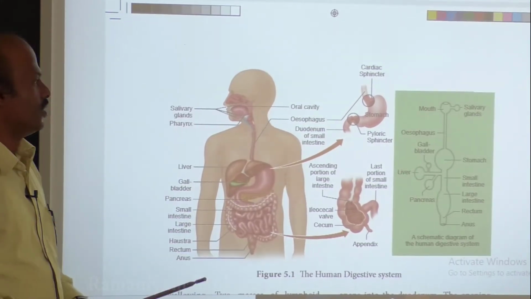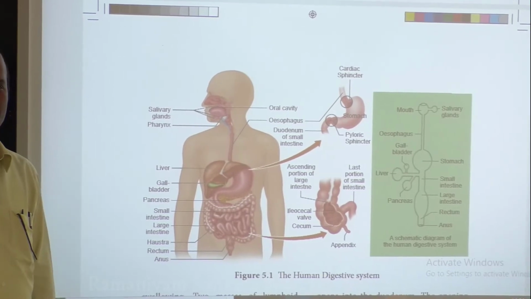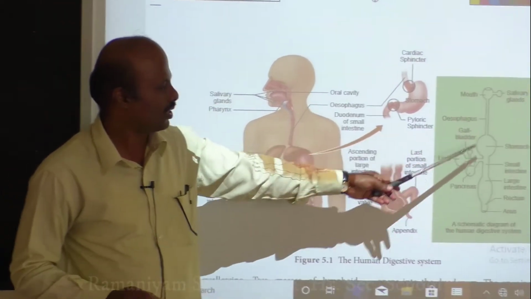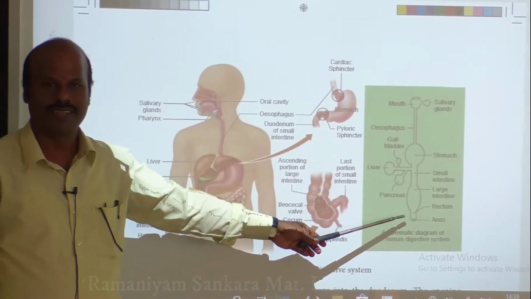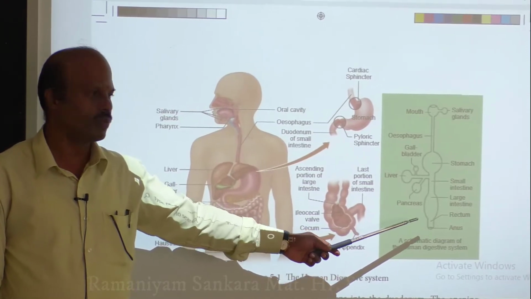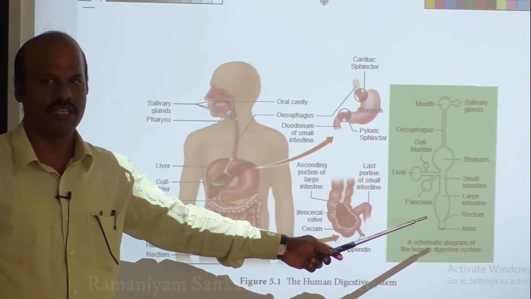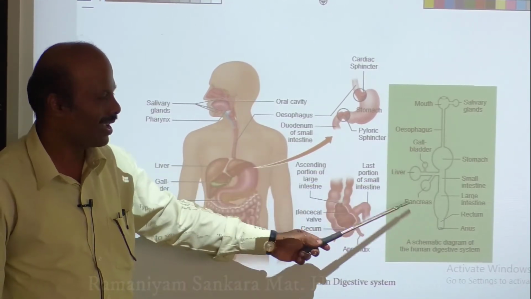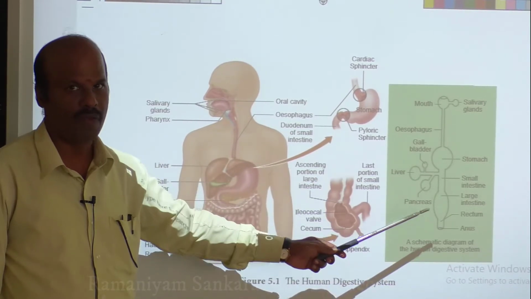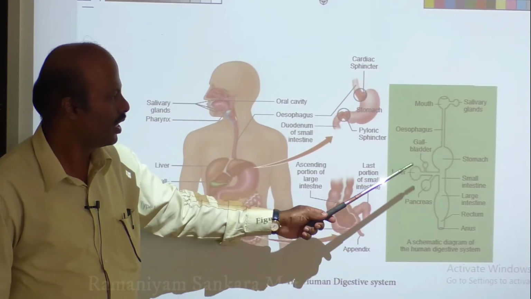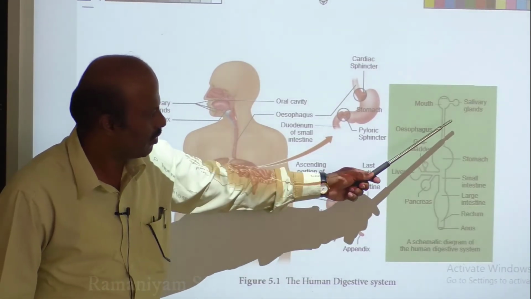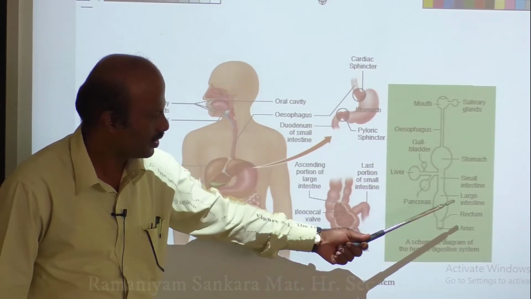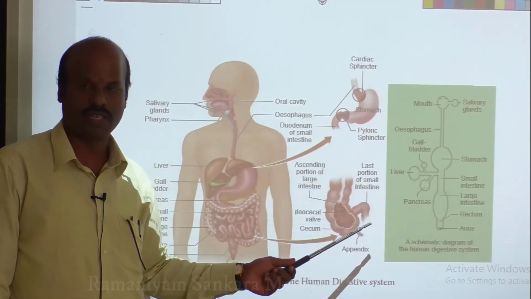Is it clear? So what is the alimentary canal? It is a digestive tract that starts with the mouth and ends with the anus. So that is one important component, the alimentary canal. The second important component of your digestive system is the associated glands. What are the associated glands? They include the salivary gland, the pancreatic gland, then intestinal glands. All these glands are also associated.